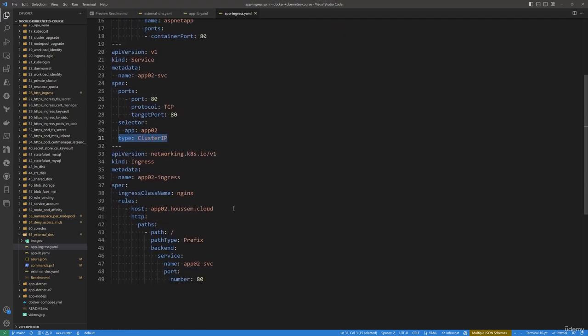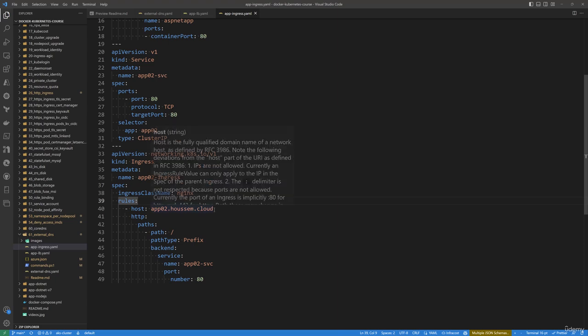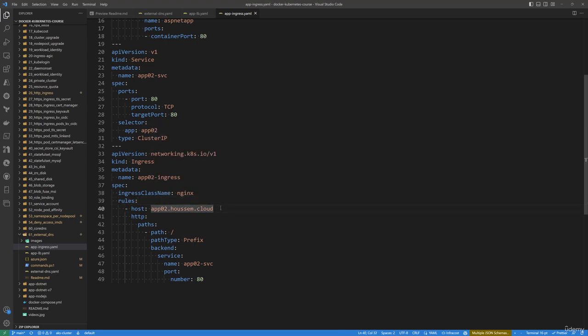Next, I'll expose the service with an ingress resource. So I'll create an ingress resource on my cluster that will use the ingress class name nginx because I have installed the Nginx ingress controller in my cluster. I need to do that actually. And then I'll configure it to use this host name within the ingress resource. So I'll specify here app2.usam.cloud in order to expose this ingress.